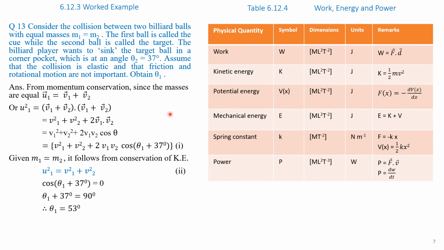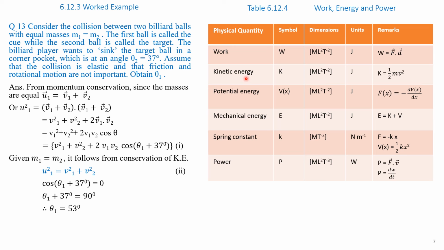Next, we will summarize all the physical quantities that we have studied in chapter number 6 on work, energy and power. First, let us take the physical quantity work. The symbol of work is W. Its dimensions are M L square T to the power of minus 2 and its unit is joules. It is given by the formula W equal to F dot d, that is force into distance.